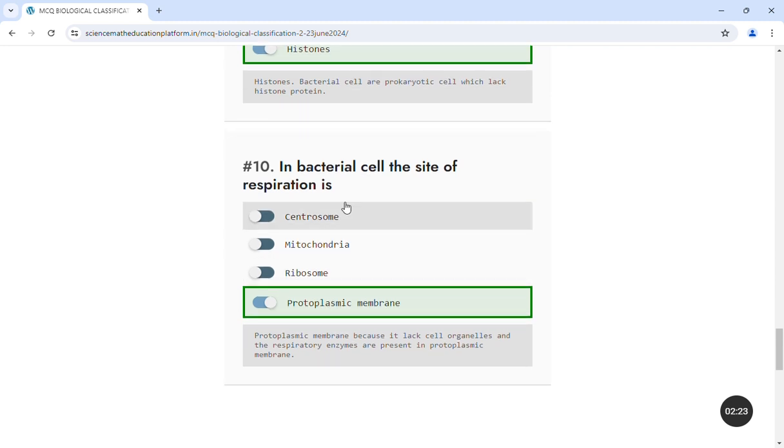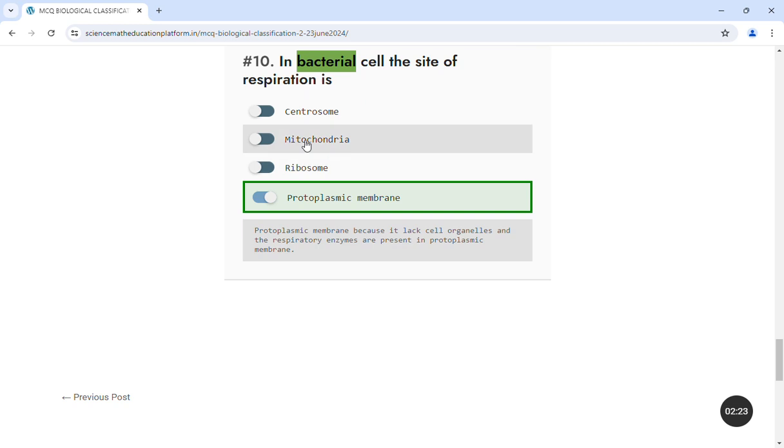Last question: in bacterial cell, the site of respiration is, bacterial cell again is a prokaryotic cell, so it does not have mitochondria. Cell organelles are absent in it. Ribosomes are 70S type, but that is not the site of respiration. Centrosome is also not a site of respiration. So the bacterial protoplasmic membrane has respiratory enzymes, so that is the site of respiration in bacterial cell.